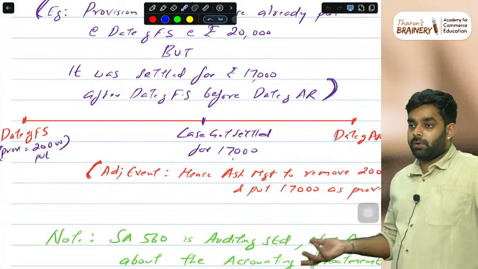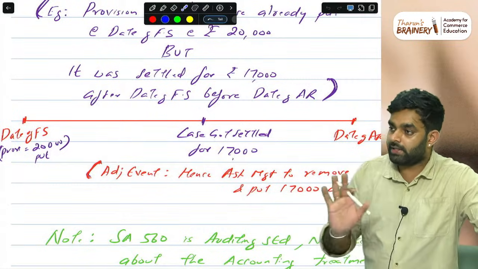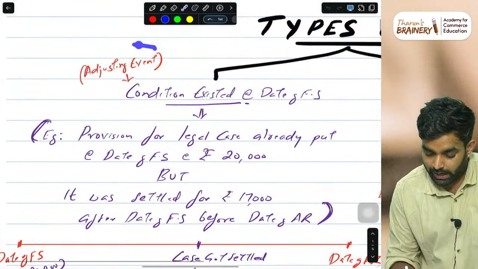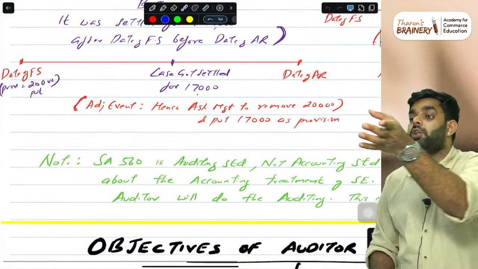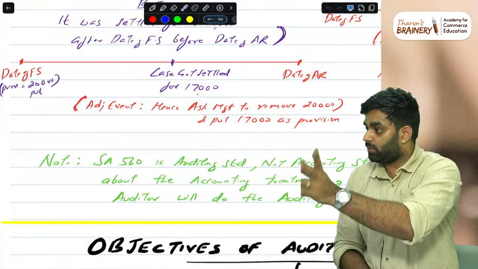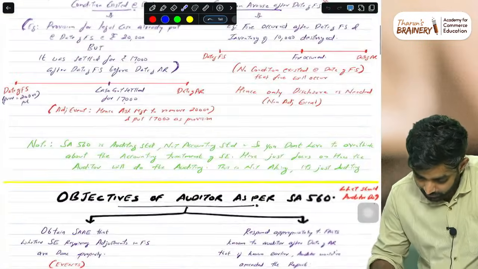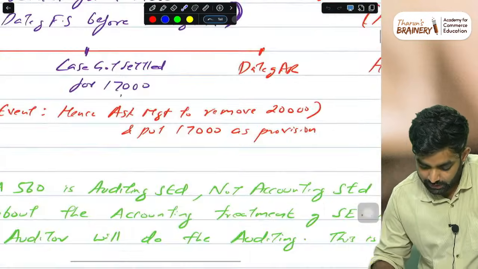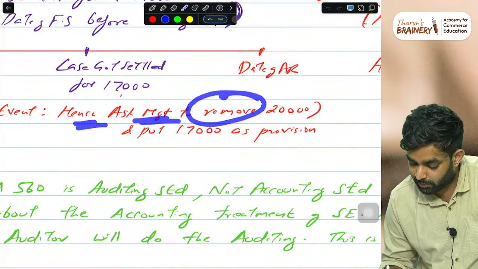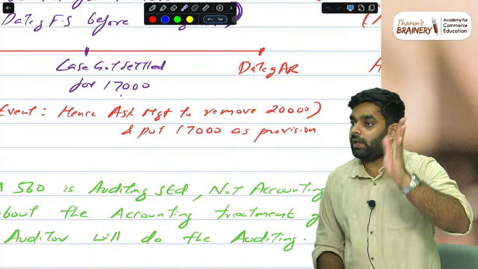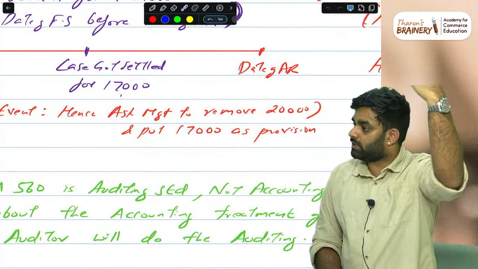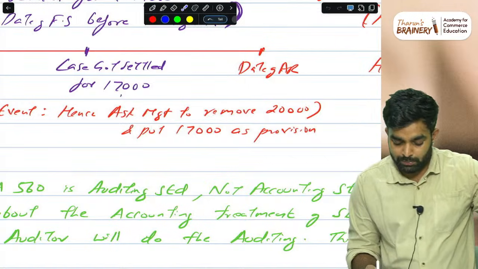So anyways, the audit report is not issued. Obviously, they can adjust that. So this is what we call an adjusting event. An adjusting event, what is the audit procedure? A non-adjusting event, what is the audit procedure? Two things. So first, adjusting event, what is the audit procedure? Just ask the management to remove that 20,000 provision and put a 17,000 provision, and see whether management has properly calculated and properly disclosed the subsequent event. Just see. That's the only procedure here.